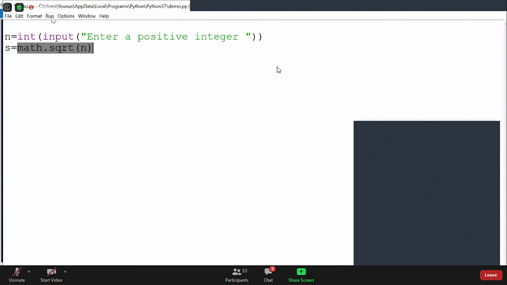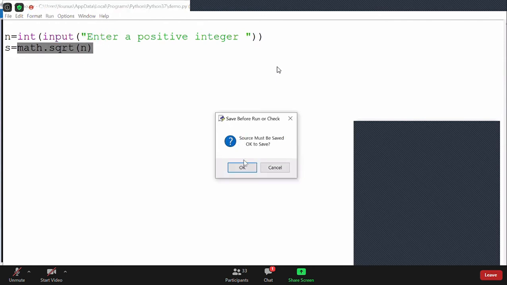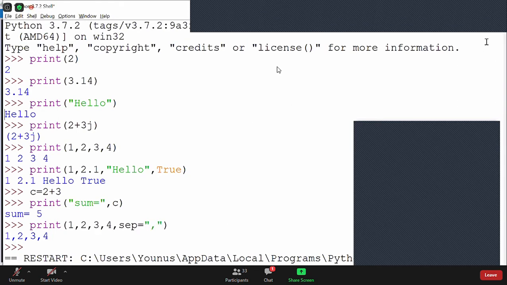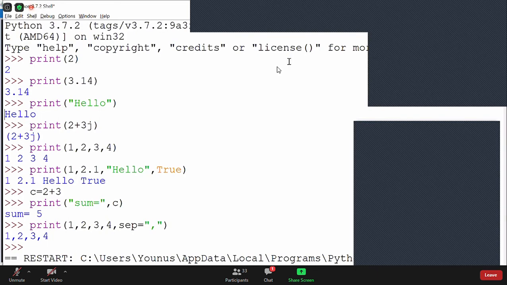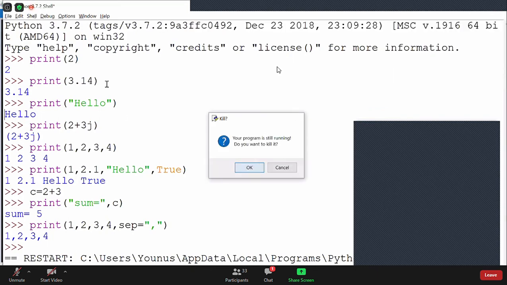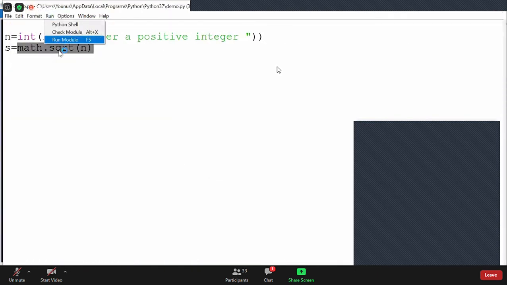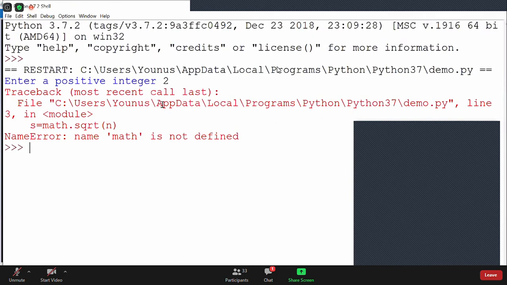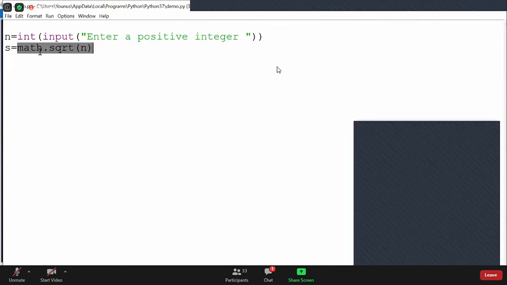But if I run this code now, you will get an error. I think I should restart this shell. So I will close this and restart the shell. Now I will run this code again. You'll see that you get an error: name 'math' is not defined. It's saying that it doesn't know what this math is all about.